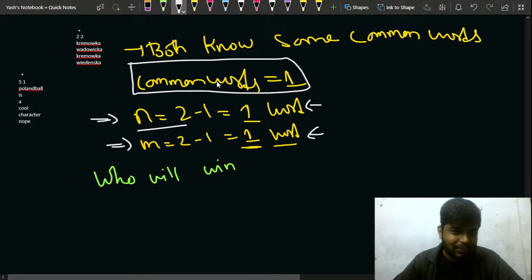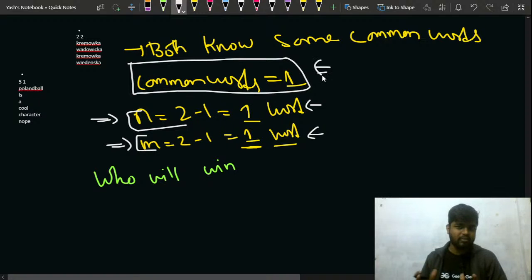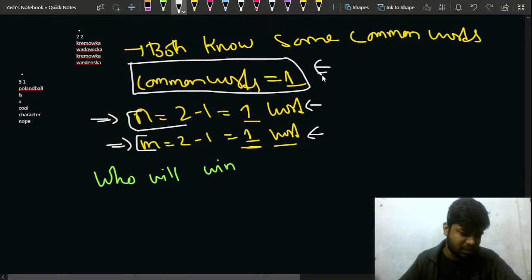Okay, so this much number of words are unique to the first player, and this much number of words are unique to the second player, but there are also common words, right? So both of them will try to get the maximum number of common words only, because in that case they can maximize their chances to win. Is this much part clear to everyone? Just quickly let me know in the chat.